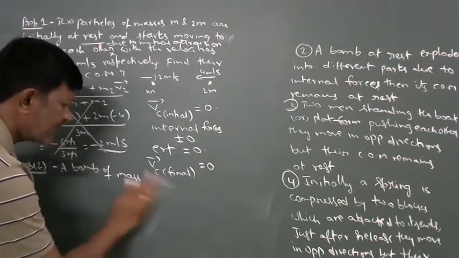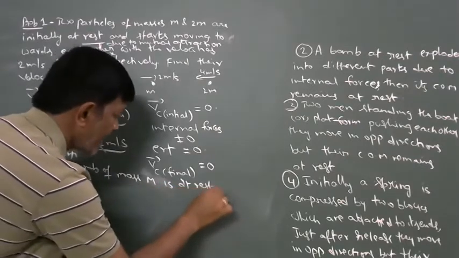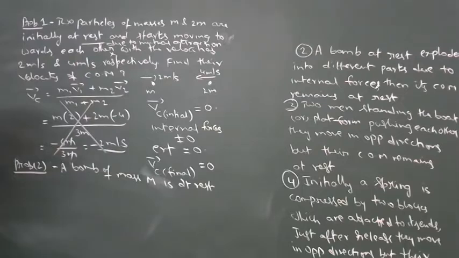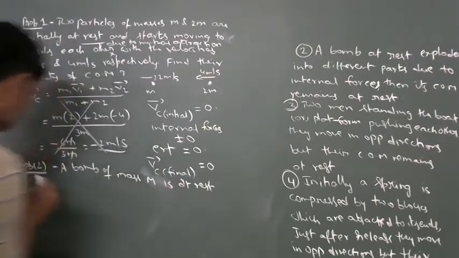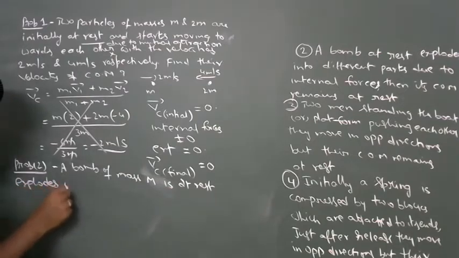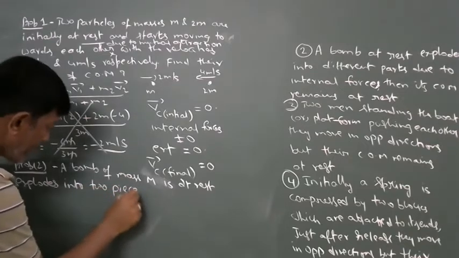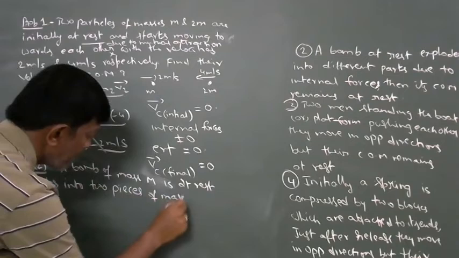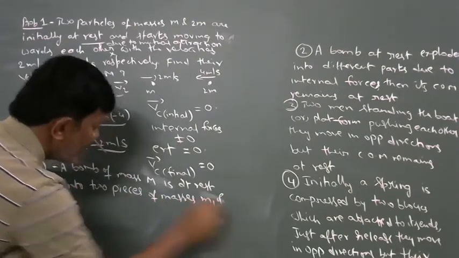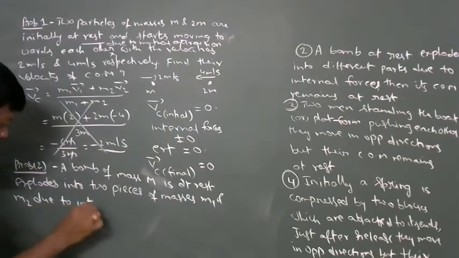A bomb of mass capital M is at rest, explodes into two pieces of masses M1 and M2 due to internal force.